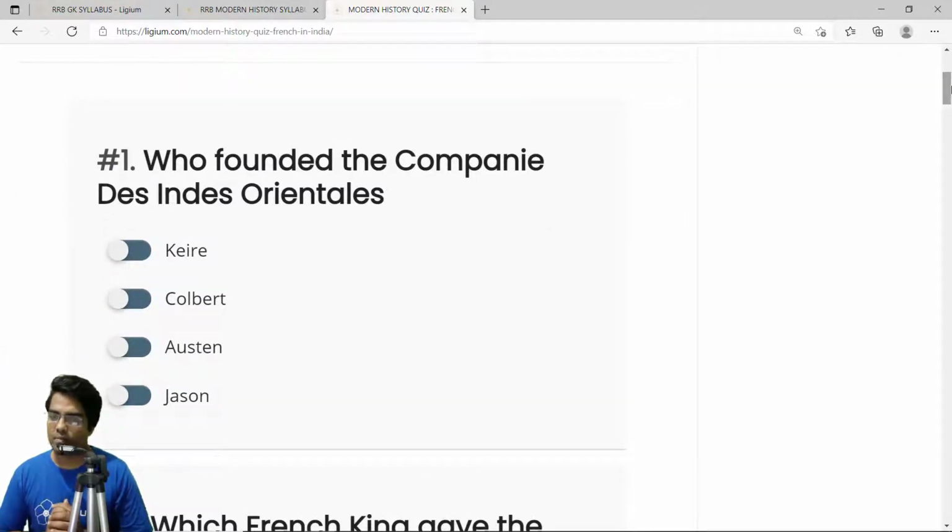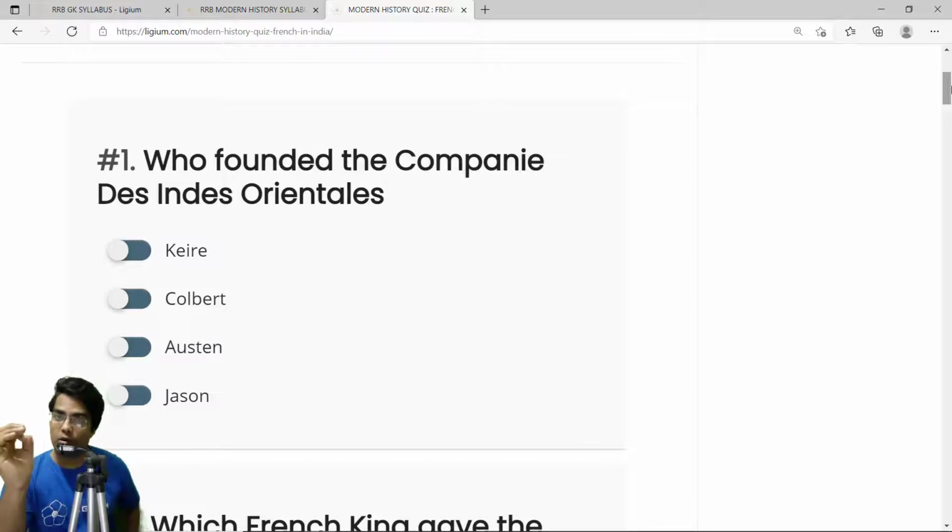Who founded the Compagnie des Indes Orientales? Basically, it's the French term for East India Company. As you may already know, the Britishers had their own East India Company. Likewise, the French also had their own East India Company. Similarly, the Dutch had the East India Company. So, not only was there the French government in France, there was a company in India called the Compagnie des Orientales. This company was established by a person called Colbert.